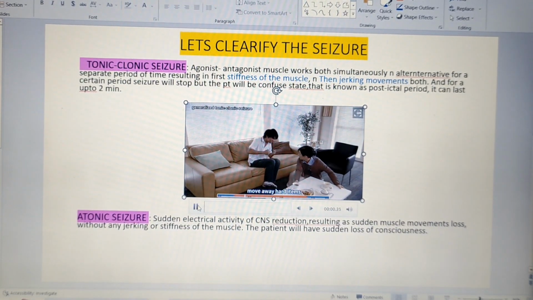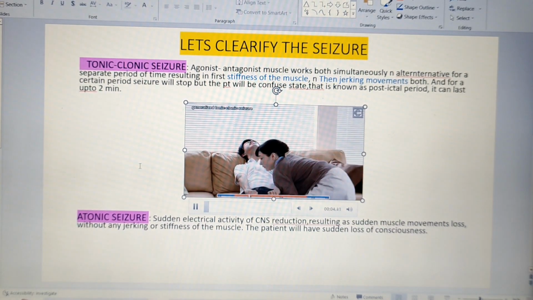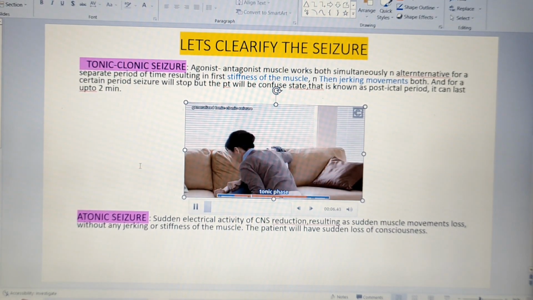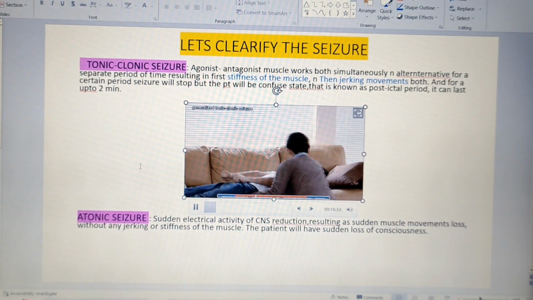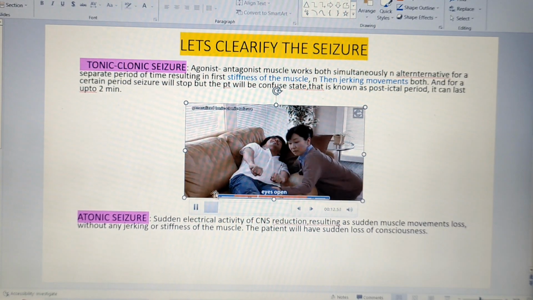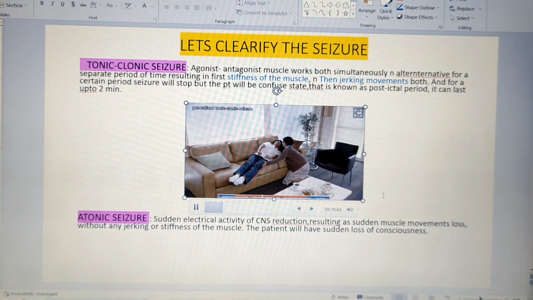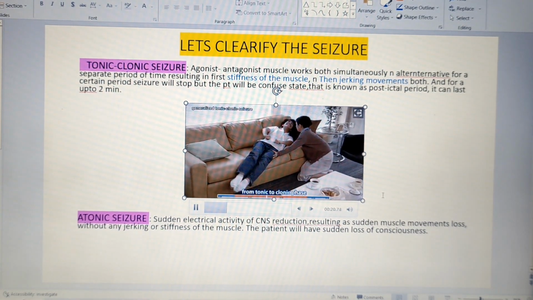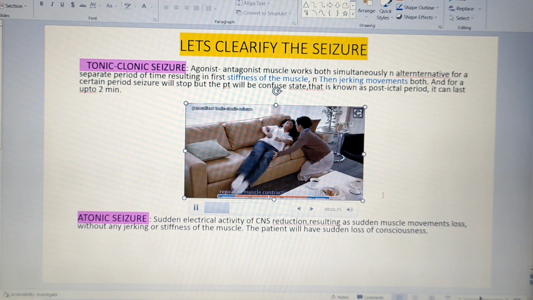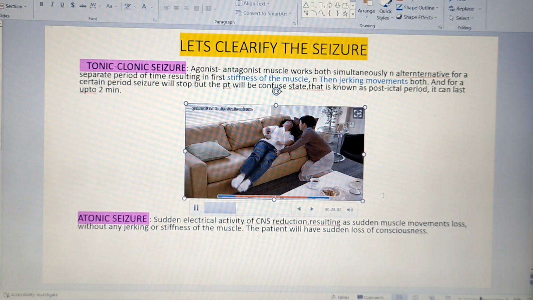Here is a patient, right? There is first a stiffening of the muscle, the tonic phase. After some time the patient is having jerking movement. From tonic it is converting to the clonic phase. See, repeated muscle contraction and relaxation, what I said.